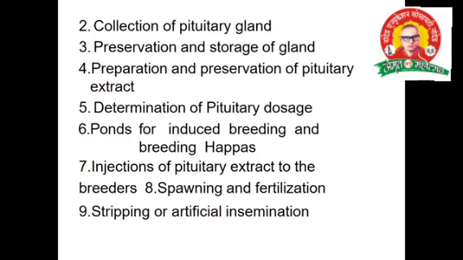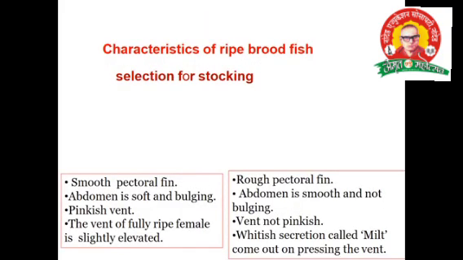Then collection of the pituitary gland, preservation and storage of the gland, and determination of pituitary doses, which also have criteria. Healthy and good brooders are selected for successful spawning. The brooders are given artificial food like oil cake and rice bran for health and for the purpose of breeding. These are the characters of ripe brooders.